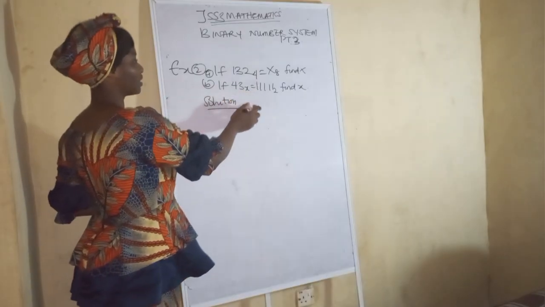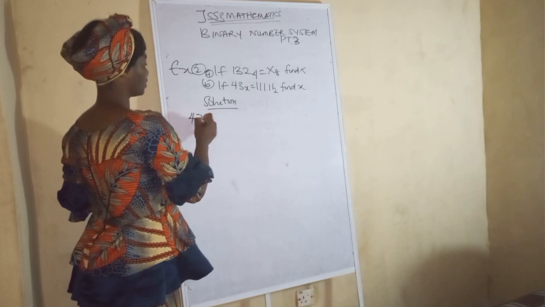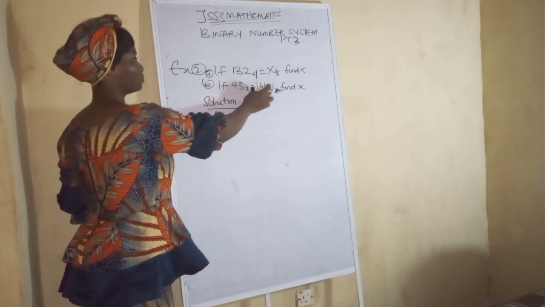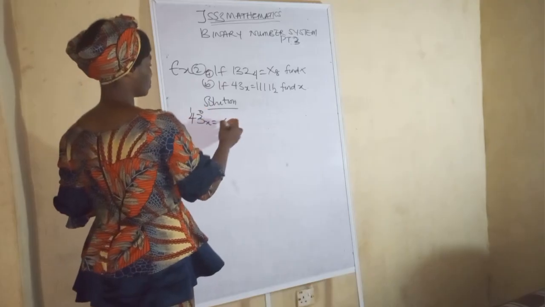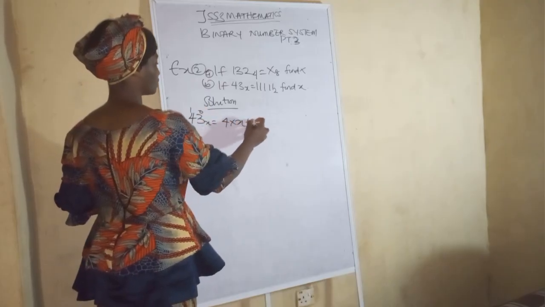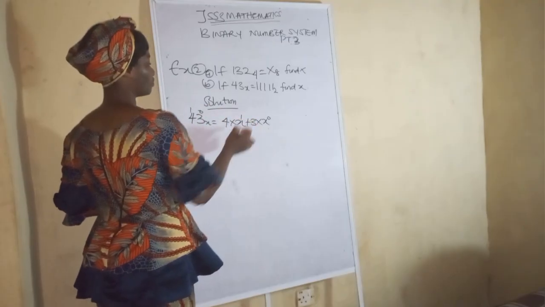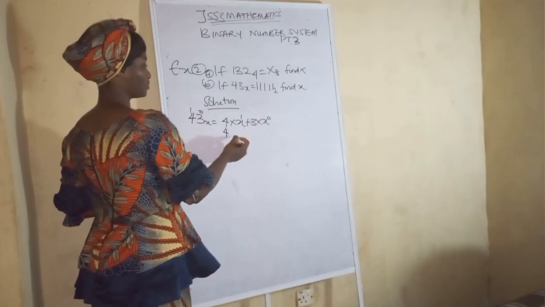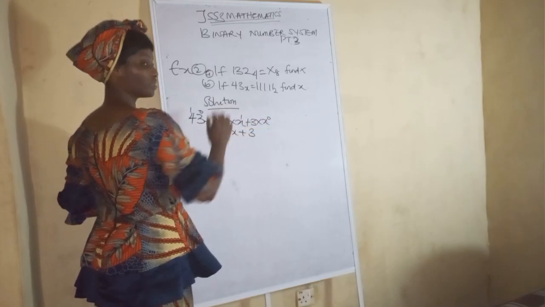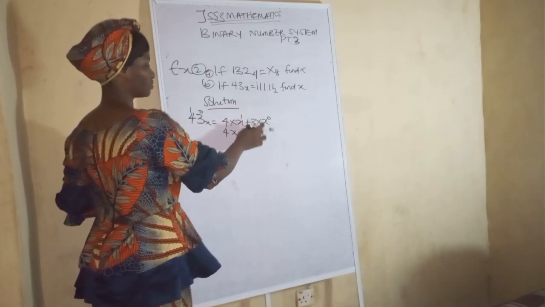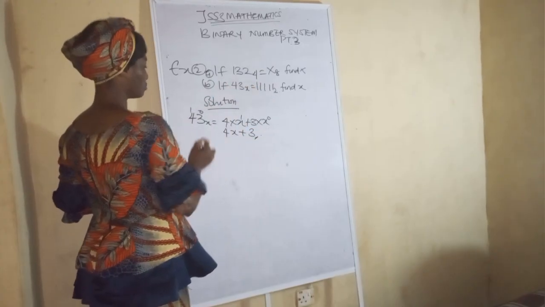If 43 base x equals to this, let's find x. So now we'll first multiply this one by the base, then you multiply this one by the base. Get it now? Then you now equate them. So this is position 0, 1. So we have 4 times x plus 3 times x. Okay? Are you seeing that now? So x raised to the power 1 is what? x. So we have 4x plus 3, x raised to the power 0 is 1, so 1 times 3. So we have this. So this is for that. So let's go on with that. So let's move to this one now.